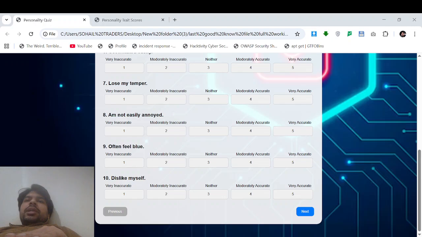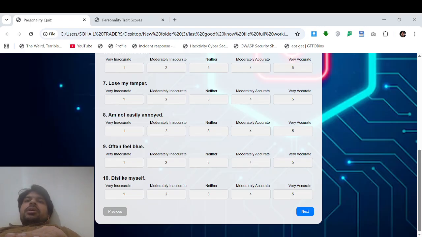So this is also fine. Then there is maintainability. This means: is it easy to update and expand later? Yes, it is. So the aim is achieved here. The aim was to build a working tool that takes personality traits, maps them into cybersecurity risks, and provides personalized recommendations. Okay, so now let's talk about the limitations.